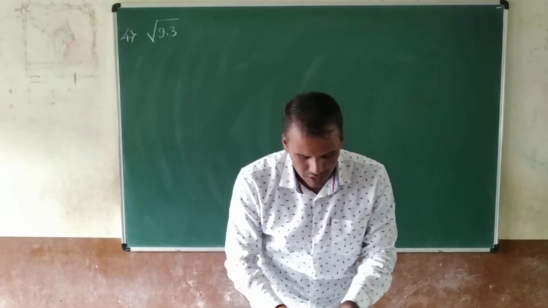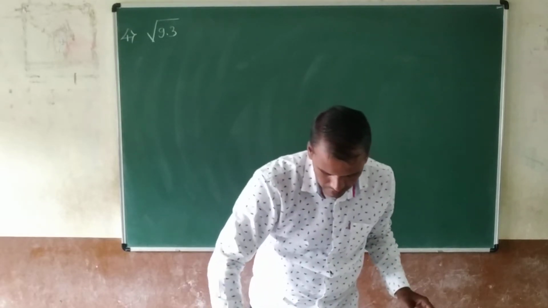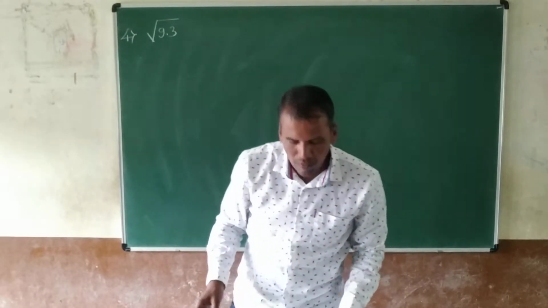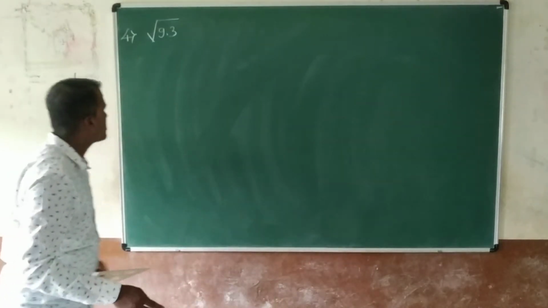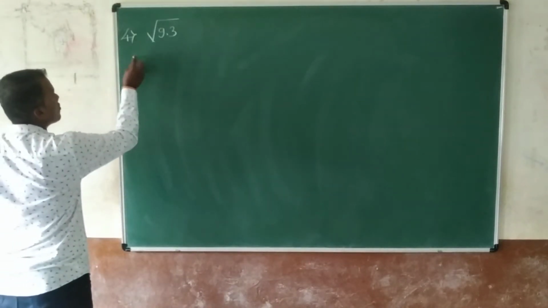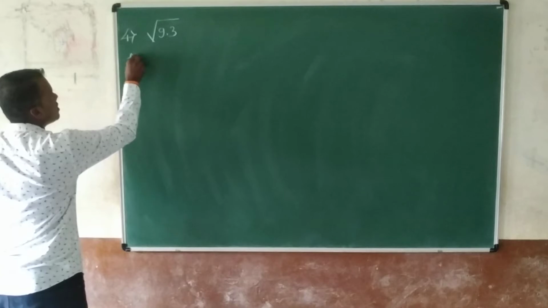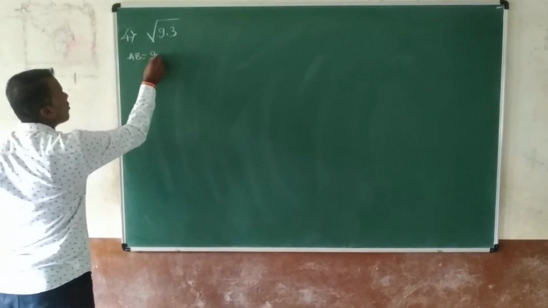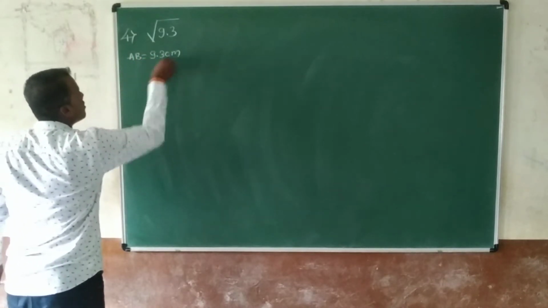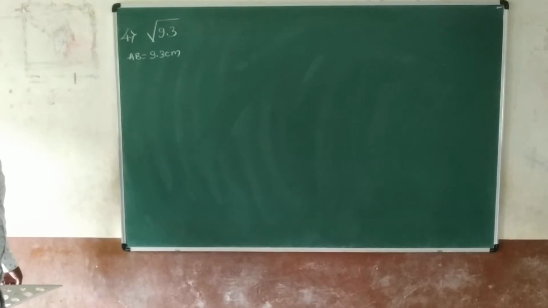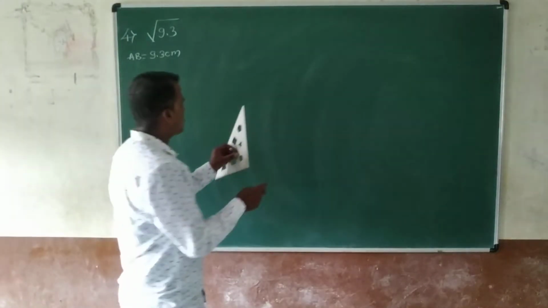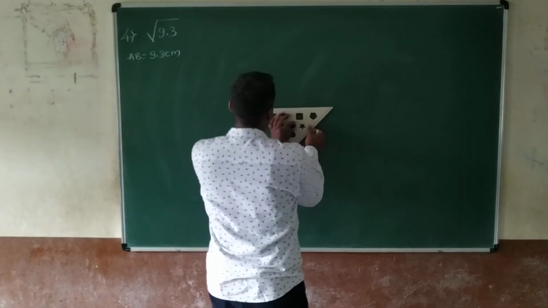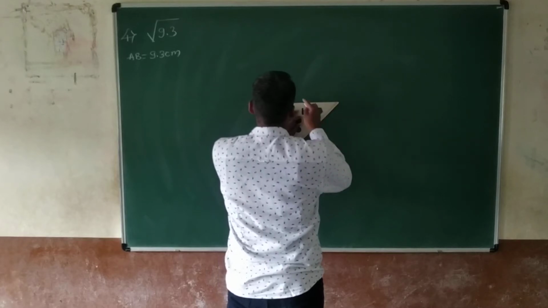First, with the help of a scale, draw line AB. AB is equal to 9.3 centimeter. First draw the line. Now you are drawing the line AB equal to 9.3 centimeter.